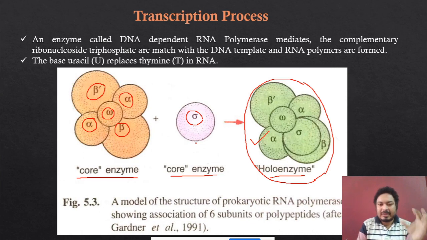So when the sigma factor comes and binds with the core enzyme, they produce one type of enzyme called a holoenzyme. Now this holoenzyme can transcribe DNA into RNA. This is the important holoenzyme called DNA-dependent RNA polymerase. And this is the structure of the holoenzyme.